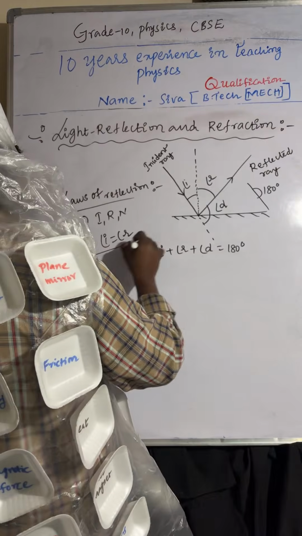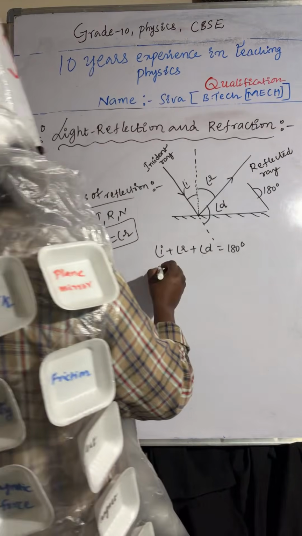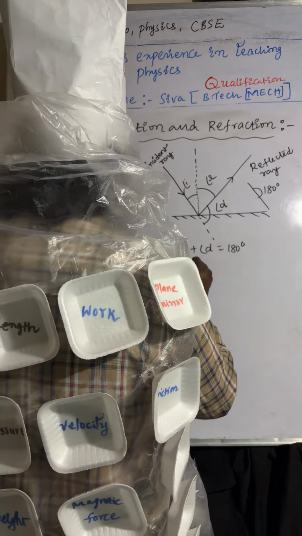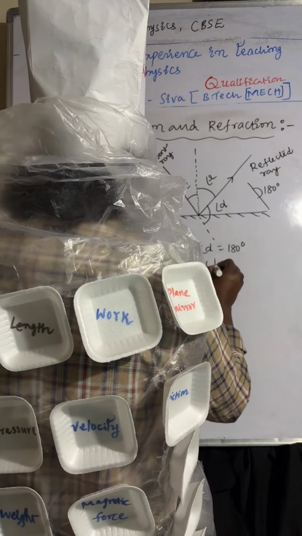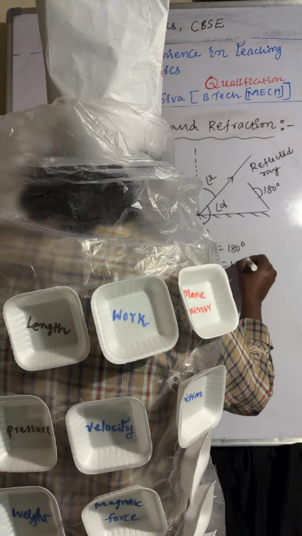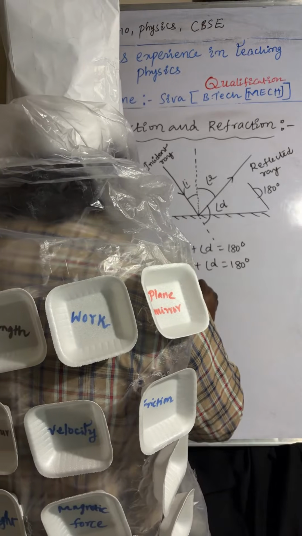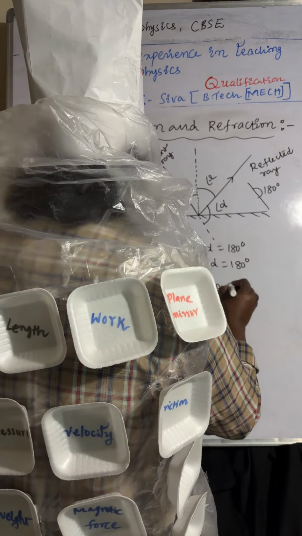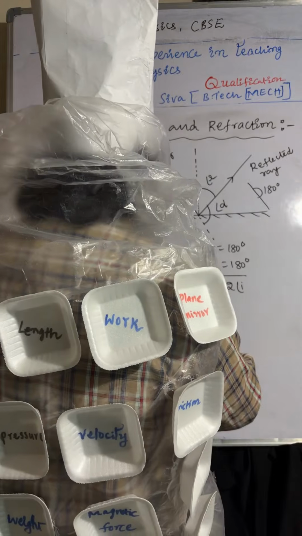From the law of reflection we can write angle of incidence plus angle of deviation equals 180 degrees. So angle of deviation equals 180 minus 2 angle of incidence.